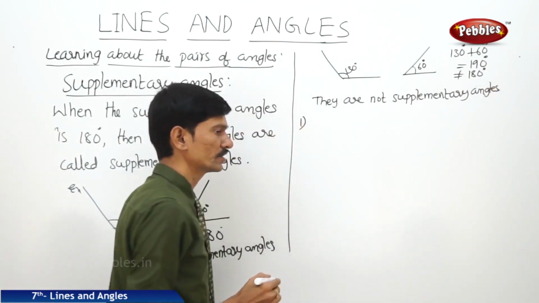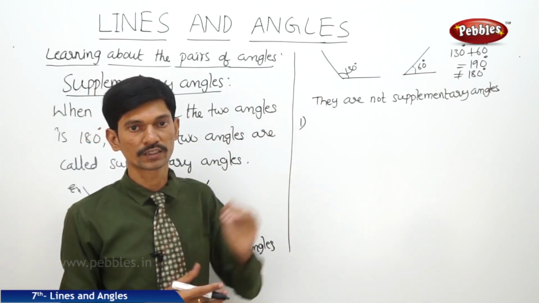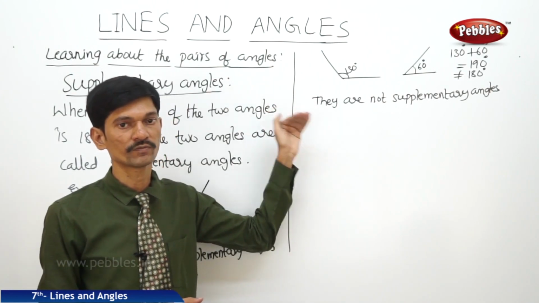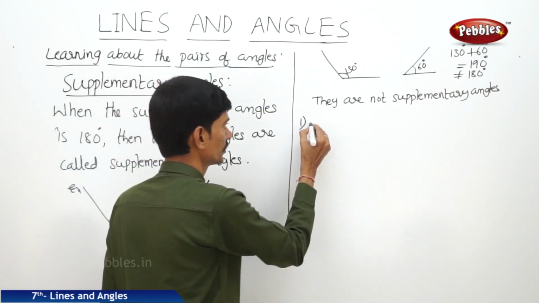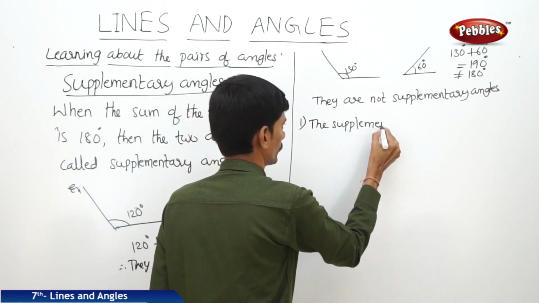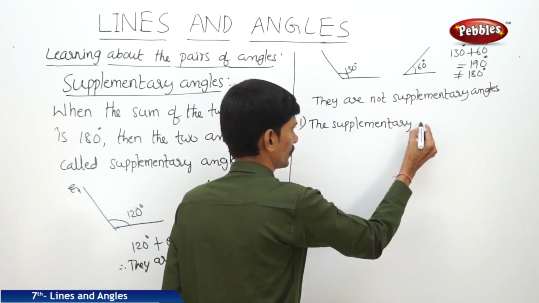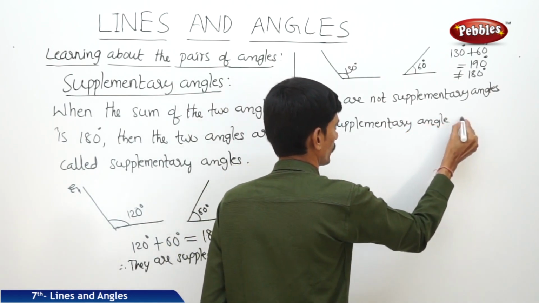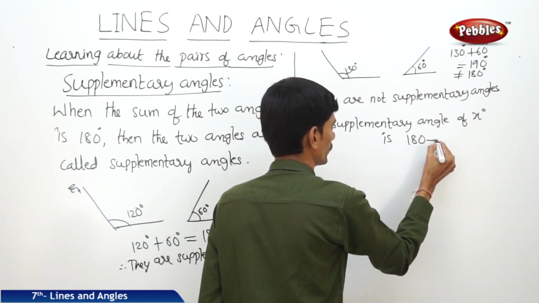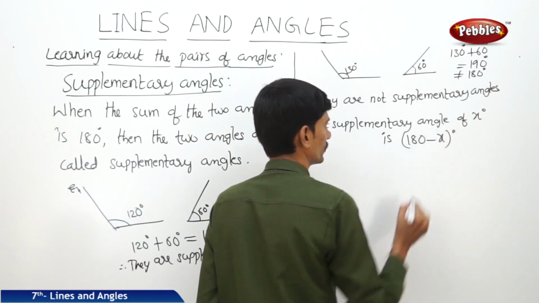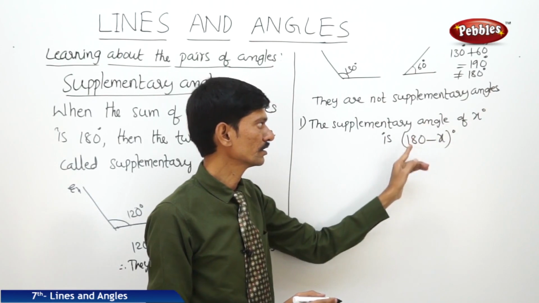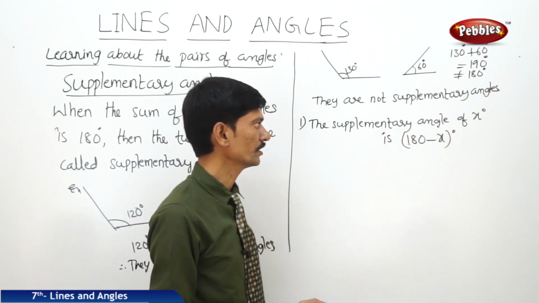Now, what is the supplementary angle of the given angle x degrees? If we want to find the supplementary angle of x, then we must subtract x from 180 degrees. So we can write that the supplementary angle of x degrees is 180 minus x degrees. The supplementary angle of 30 degrees is 180 minus 30, that is 150 degrees.